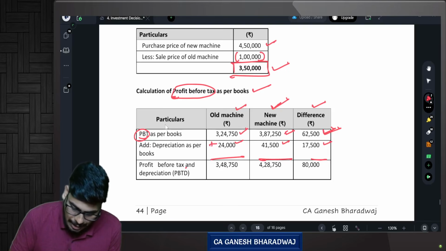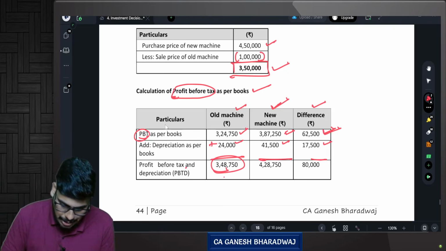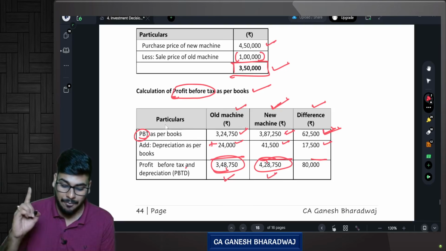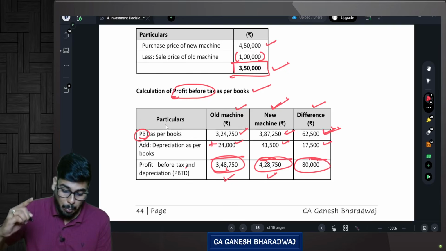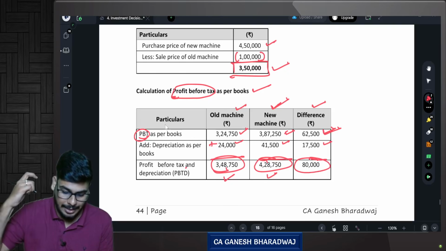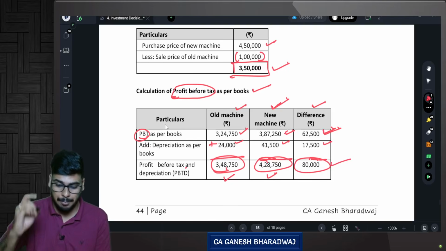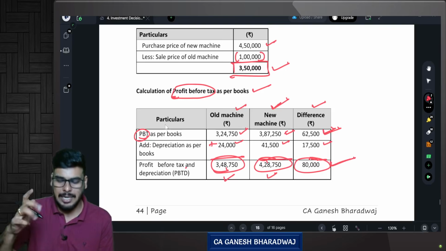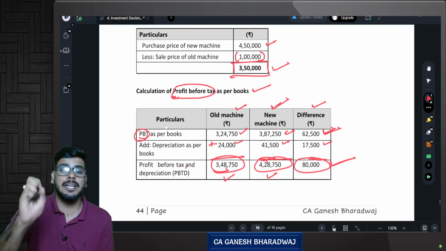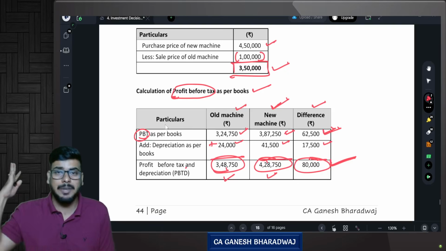The old machine gives you a profit before depreciation and tax of 3,48,750. The new machine gives 4,28,750. So the overall extra profit before tax and depreciation, if you use the new machine, will be 80,000 rupees. Remember, if I use the new machine, the extra profit it generates before considering income tax and depreciation is going to be 80,000. This is the meaning. Are you clear with this?